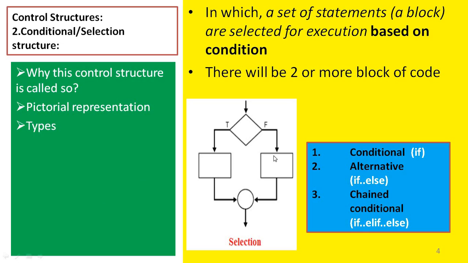If it is false, the false block will be executed. So a block of statements is selected for execution based on the output of the condition. We have three different types of conditional statements. One is conditional if, second is alternative if else, third is chain conditional if, elif, else.